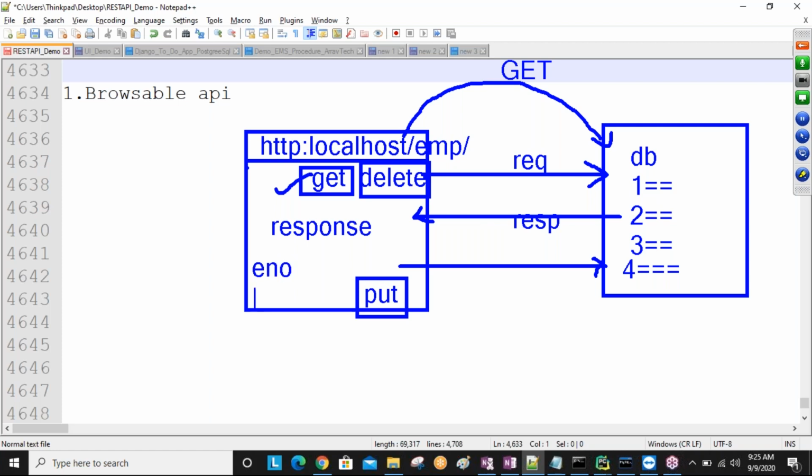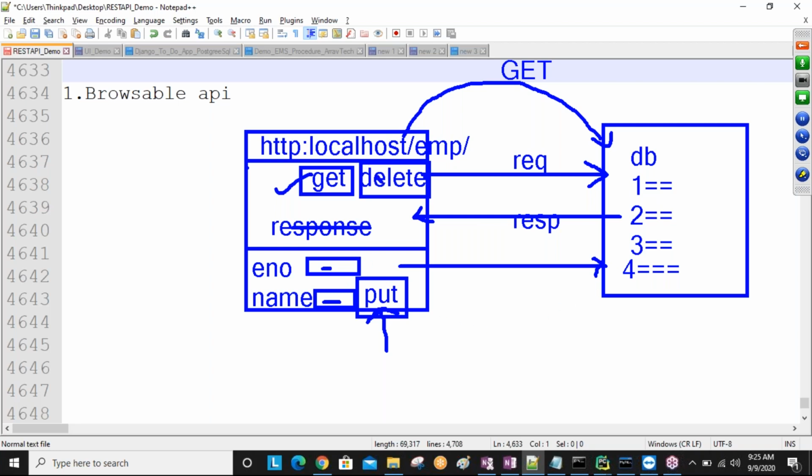For example here, employee number, employee name, like this ready-made HTML form we are going to get by using the Django REST framework, like this screen dividing, sir. Forget about this response, sir. So here some employee number you can give, some employee name you can give, and you can click the post button or put button like this. So this data is going to be stored in the database, sir.